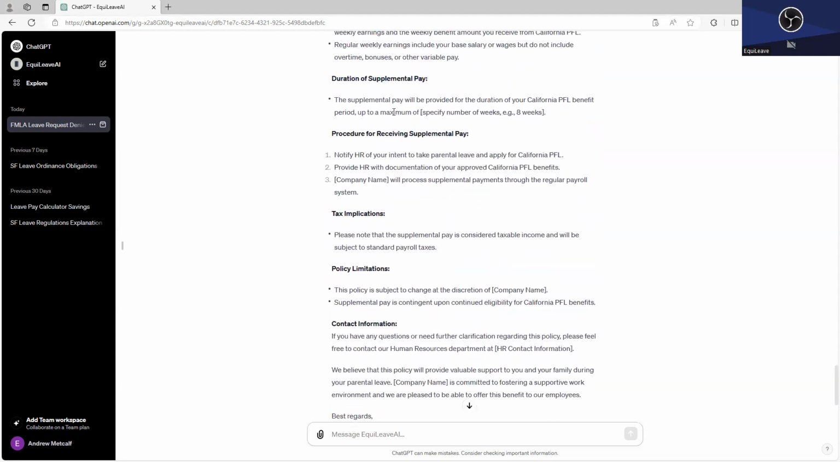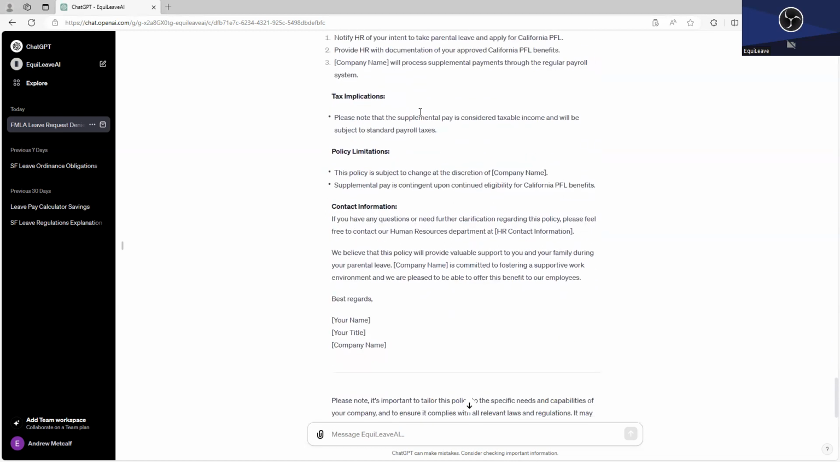And explains the duration of the pay. And look, it even gives you a place to write in the number of weeks. California provides right now 8 weeks of PFL payments. So maybe you want to line up your policy with that. Maybe you provide 12 weeks, right? Maybe you provide 6 weeks of supplemental benefits. You can do whatever you want with supplemental pay. There's no requirement. It gives you the boilerplate